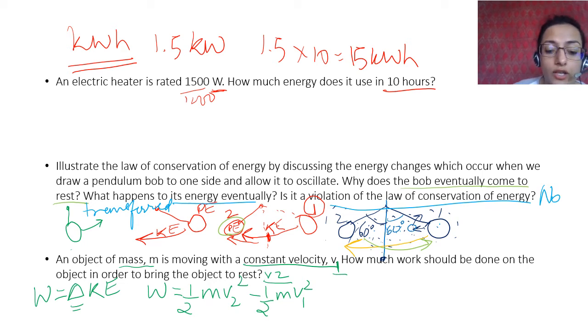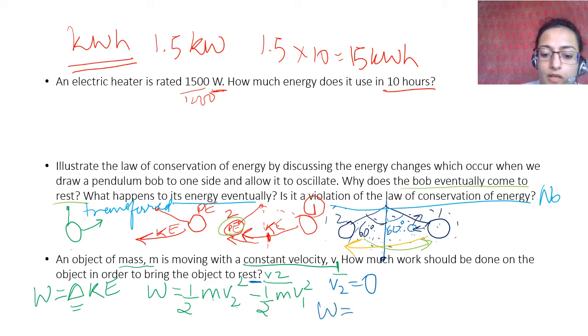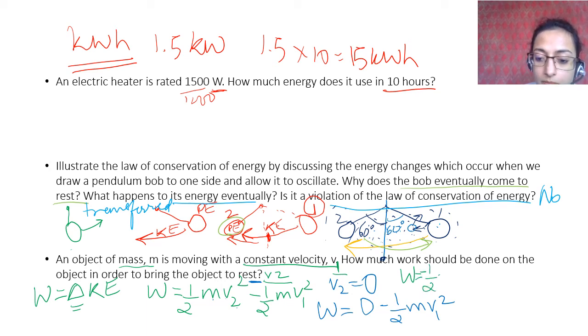Now you know that the object has to be brought to rest. So v2 is equal to 0. If v2 is equal to 0, v2 into m is 0, and this whole thing becomes 0. So work will become 0 minus half m v1 square. What is the value of W in this case? W will be minus half m v1 square.